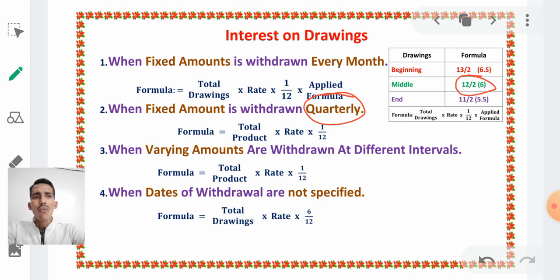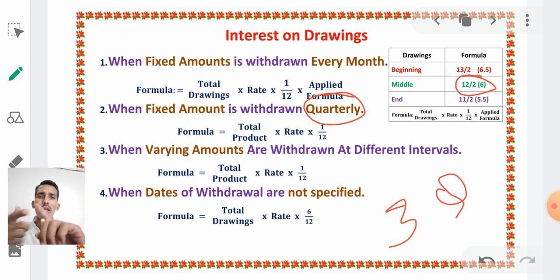A quarter means 3 months. If a partner withdraws in April, then after April, May, June, he withdraws again in July, and after July, August, September, he withdraws again in October. So each time, after 3 months, he withdraws the amount.